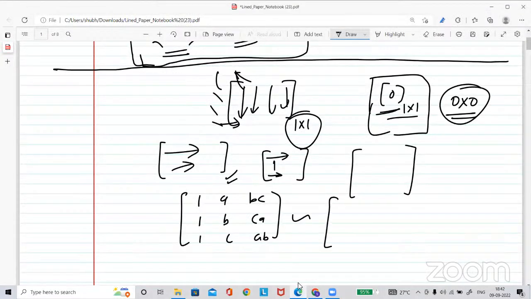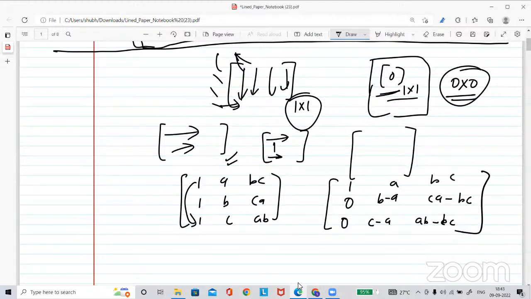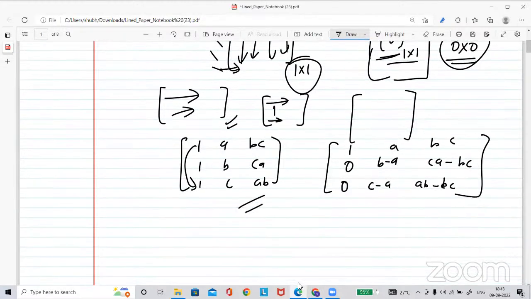If you do a row operation, subtracting the first row from the third row, what will you get here? 0, C minus A, and AB minus BC. And the first row from the second row, you will get 0, B minus A, and CA minus BC. And the first row stays as it is, so it will not affect the determinant.